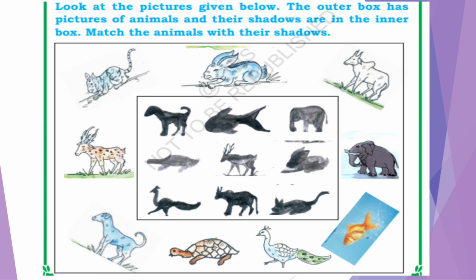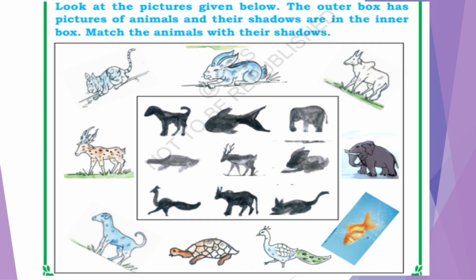See, next, look at the pictures given below. The outer box has pictures of animals and their shadows in the inner box. Match the animals with their shadows. What we have to do? We have to match the animals with their shadows.